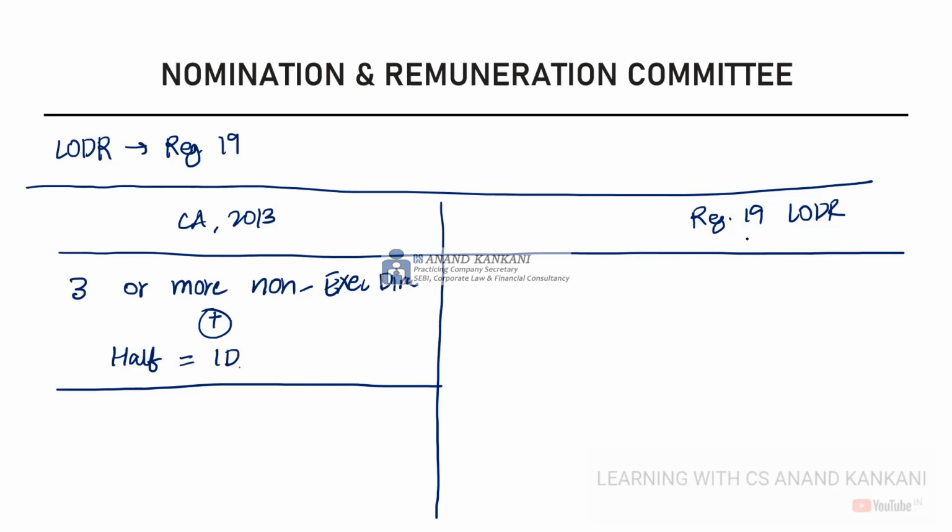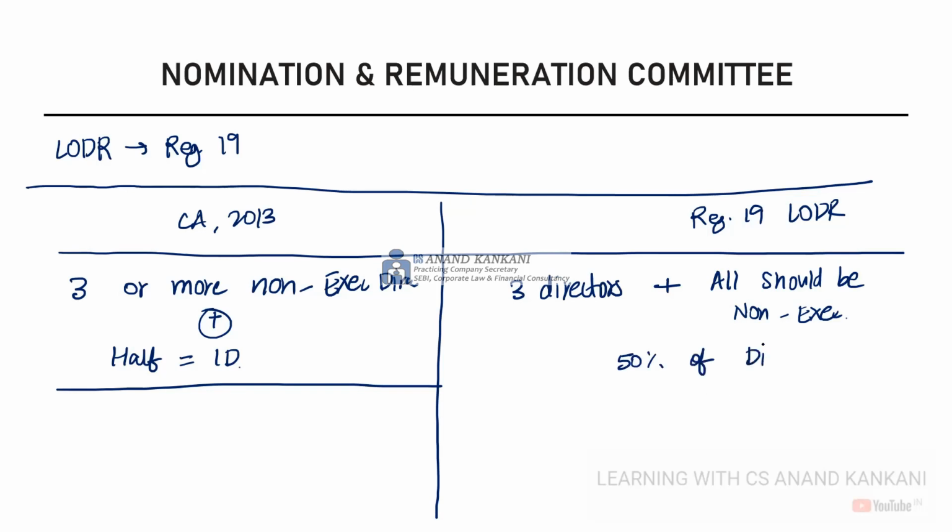However, in case of the LODR regulation, it says that the committee should comprise 3 directors, and all the directors should be non-executive, with at least 50% independent. So the language is different, but the purpose is the same. 50% of the directors should be independent directors.